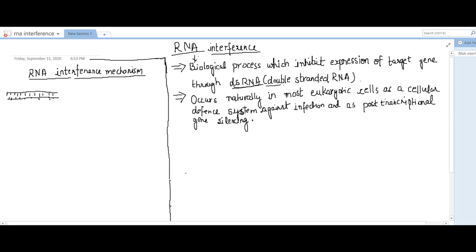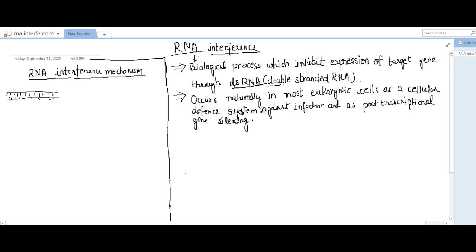RNA interference occurs naturally in most eukaryotic cells as a cellular defense system against infection and as post-transcriptional gene silencing. Infection against viruses: viruses transfer their genome into the host cells.